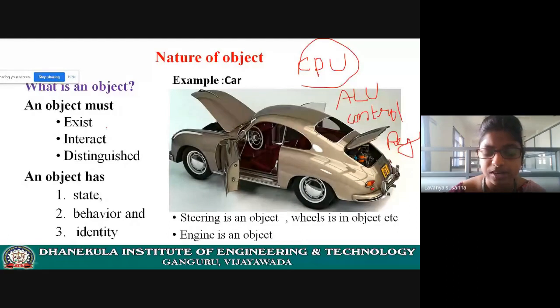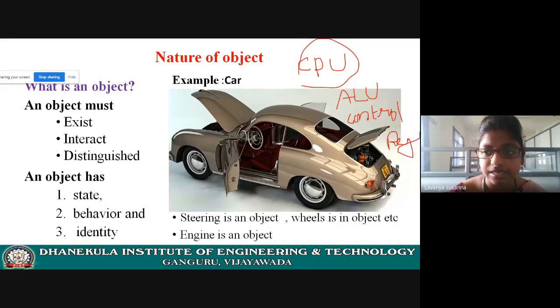Or an object may not be physically existing. Example, process. What is meant by process? A program which is under execution is called a process. The program will be executed, right? It's nothing but software. You cannot touch the process, but a process can also be considered an object. Either you can physically touch it, or you cannot.